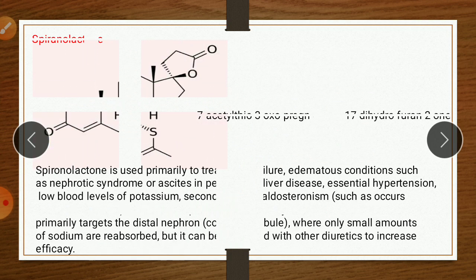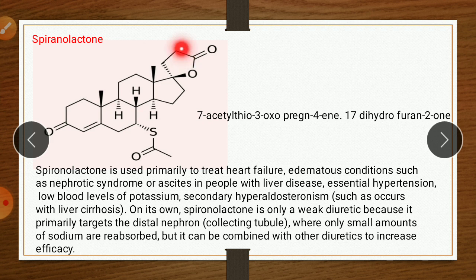An example of this drug is spironolactone. So spironolactone has the steroid nucleus. IUPAC: 7-acetylthio. So it is at the 7 position. Numbering starts from here: 1, 2, 3, 4. This one is 5. Then 6, 7, 8, 9, and this one is 10. Then here 11, 12, 13, 14, 15, 16, and this one is 17. So it is the standard numbering of steroid-type drugs.